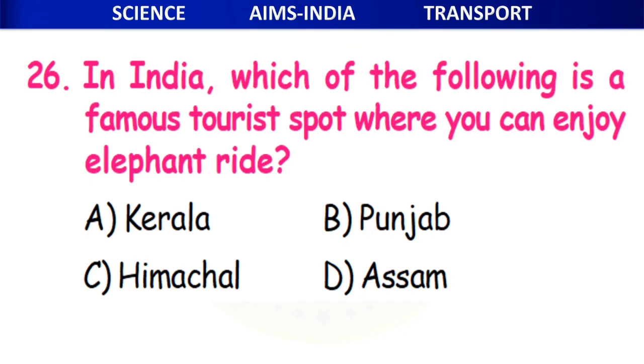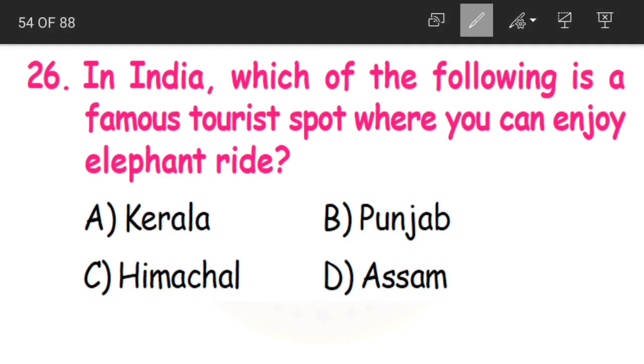Now children, 26th question. In India, which of the following is a famous tourist spot where you can enjoy elephant ride? So in India we are having so many tourist spots. No, across the country, in all the states, you have got so many famous tourist spots. Okay, a tourist spot is a visiting place, a famous visiting spot.